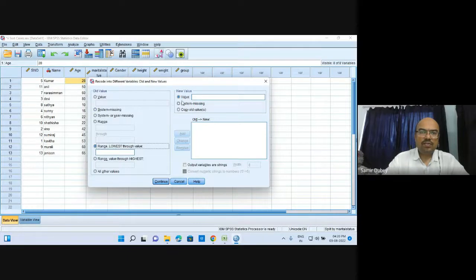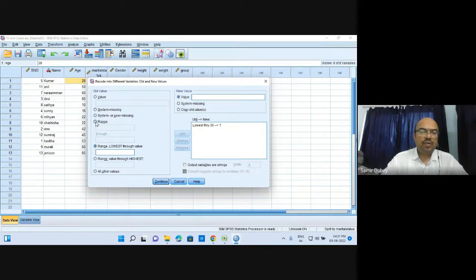Old and new values we do have to. Old value, like the range will be lowest value through 30. This shall be the range. And the new value will be like the age group. Let us take the first age group be 1. Now add it over here. You will get the lowest to 30. 0 to 30 will be named as 1.